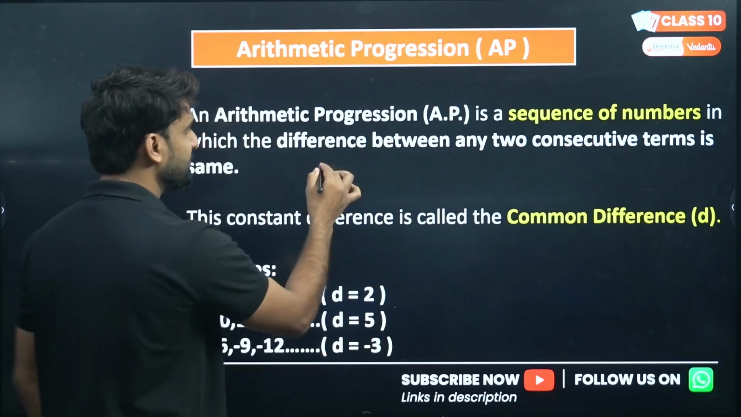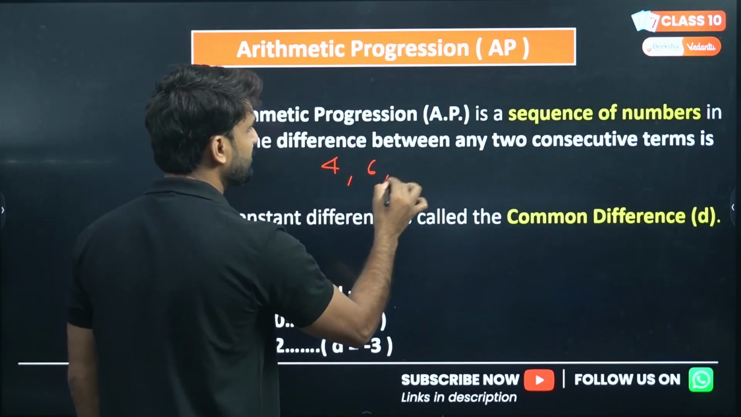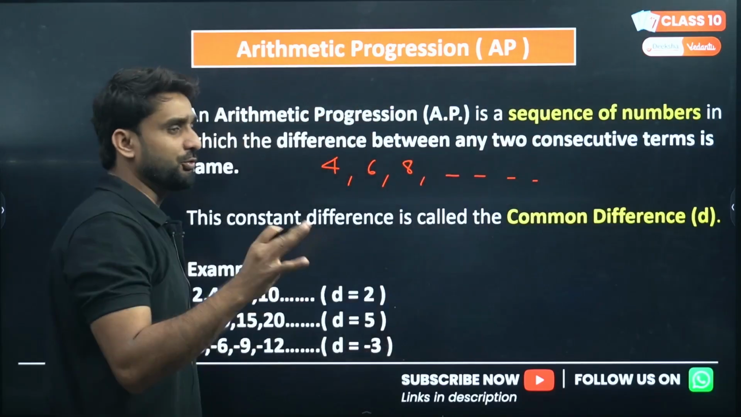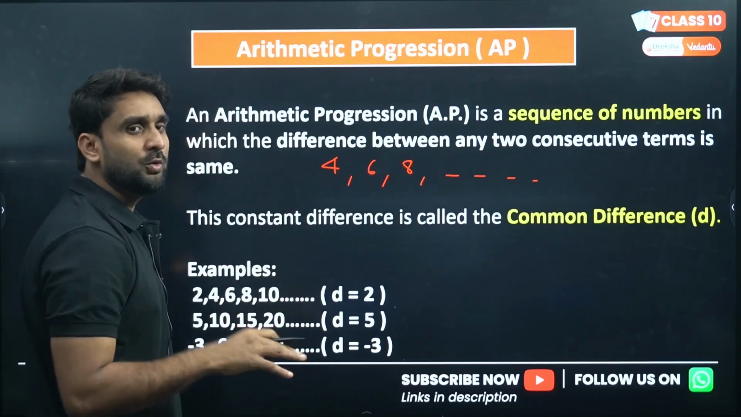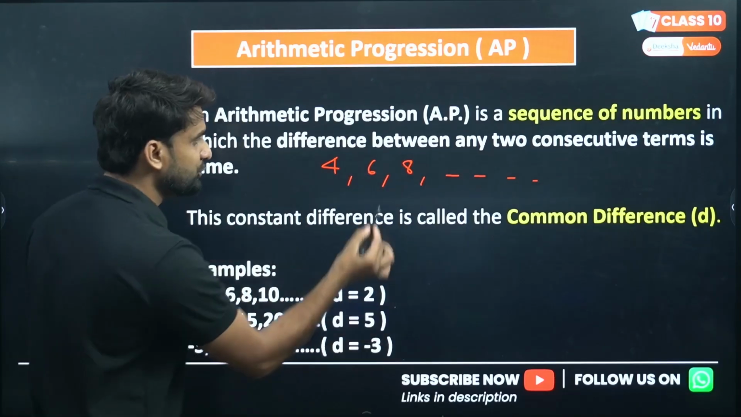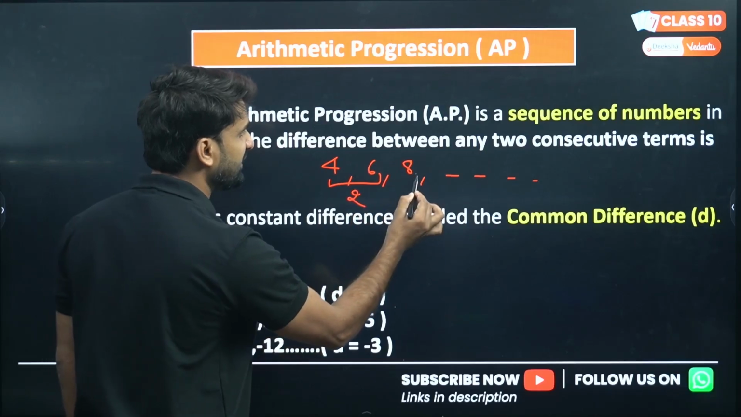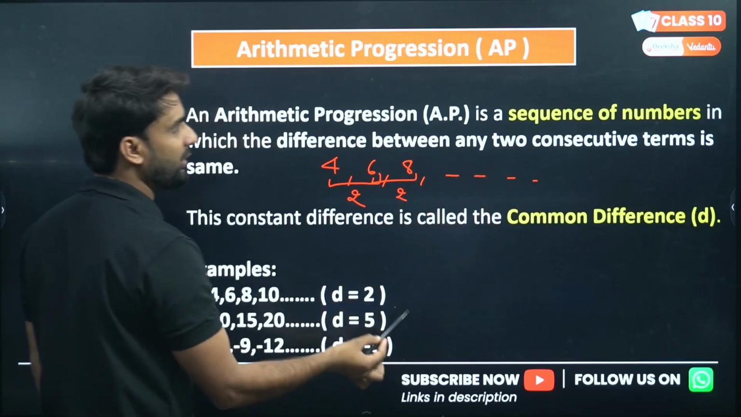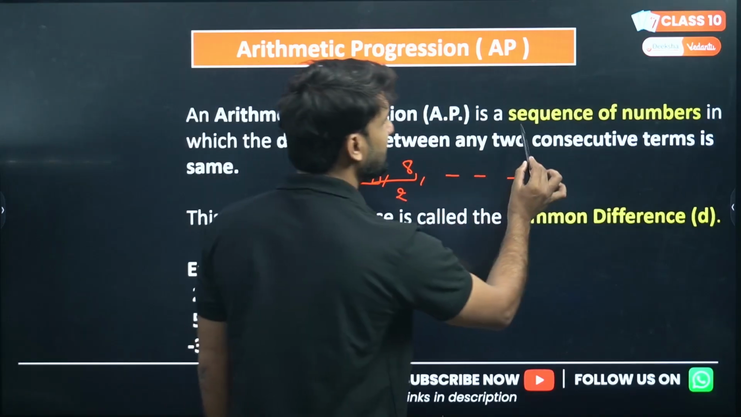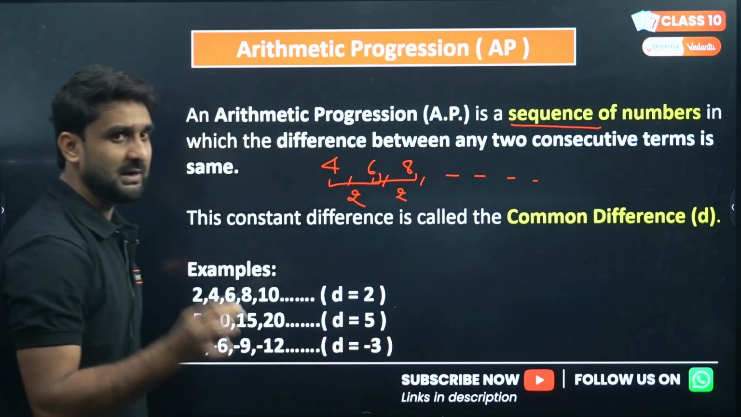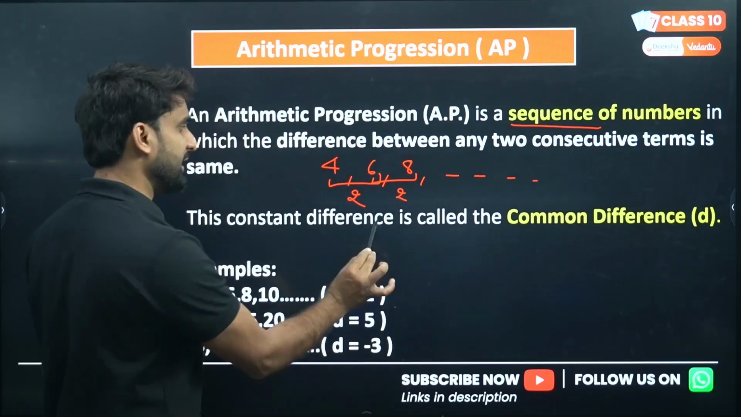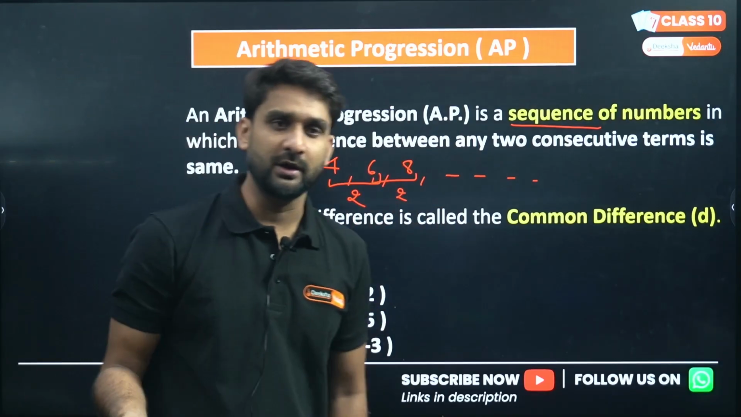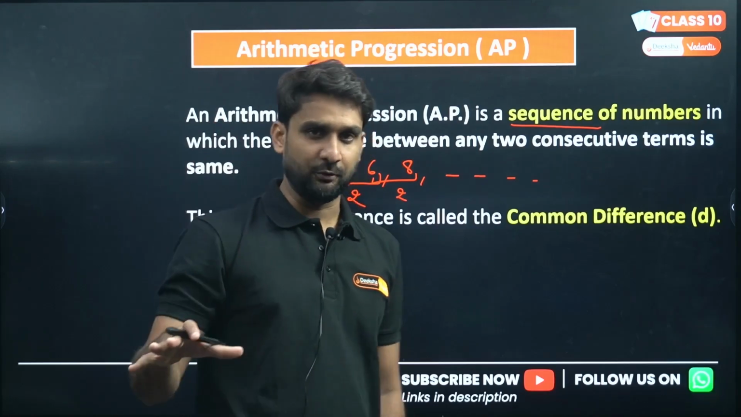If I write 4, 6, 8 and so on, I don't know the number of terms here. What is the difference between each consecutive number? The difference between 4 and 6 is 2, and the difference between 8 and 6 is 2. So these numbers 4, 6, 8 and so on are called an AP. When the numbers are written in a sequence and the difference between each number is the same, that sequence is called an AP, short for arithmetic progression.